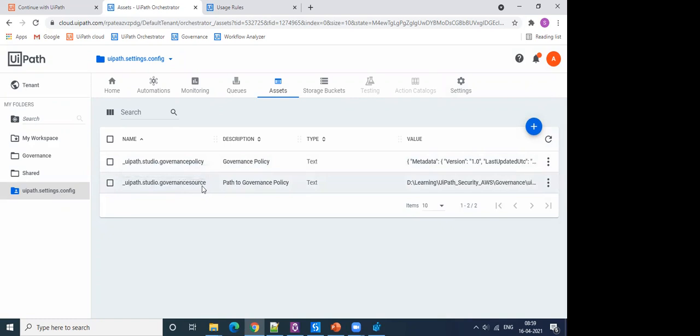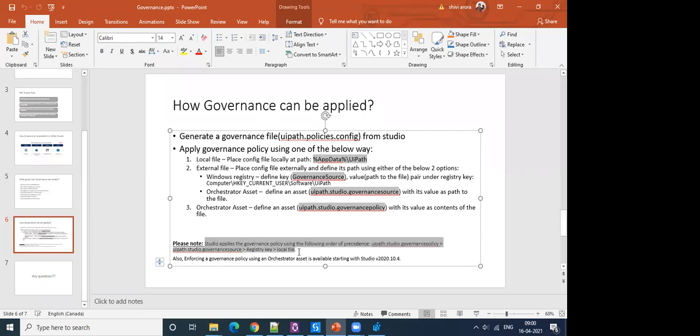And the second way is you can choose uipath.studio.governance source. This will not hold the contents of the file, but a location, a path to the file where that is present. So you can provide the path and choose this. But the most preferred way is using governance policy. And the way it gets enforced is, it is always enforced in this order, reverse order, let's say. So this is the most preferred way using this asset.